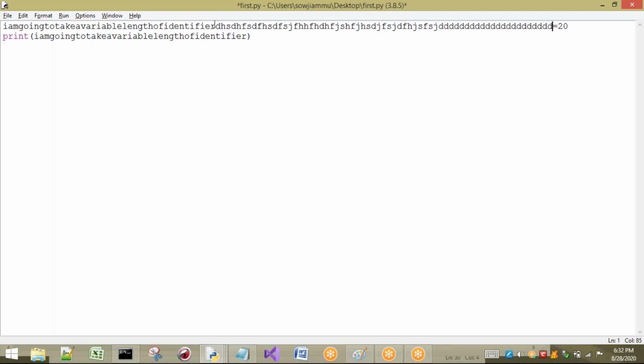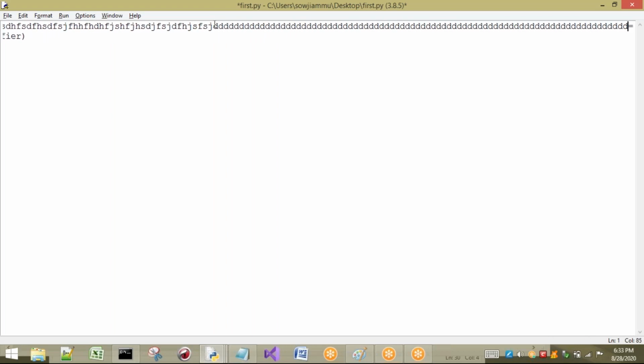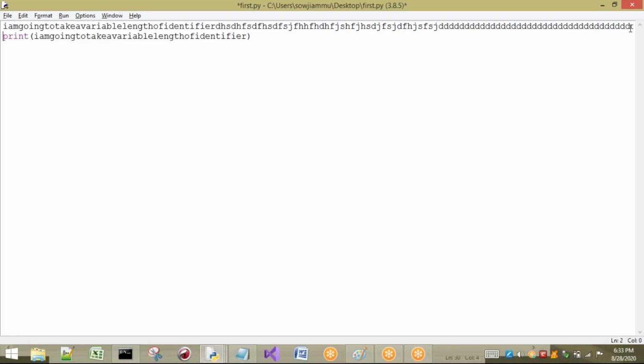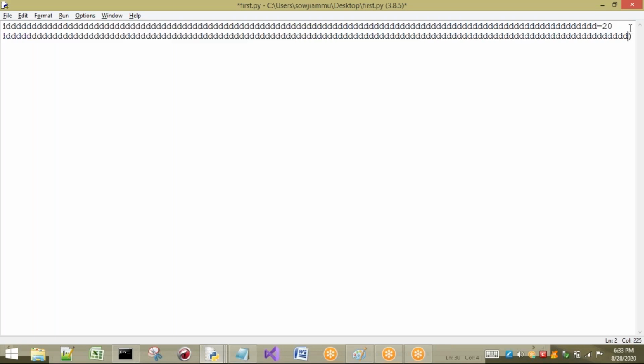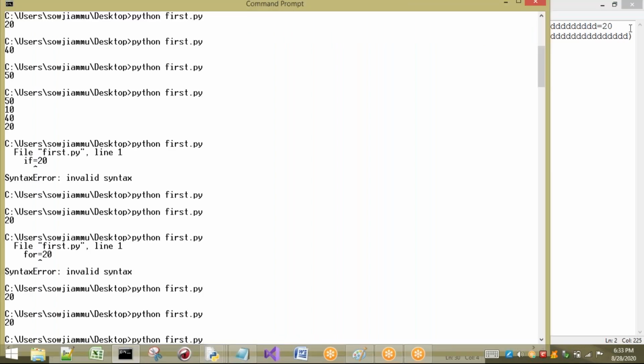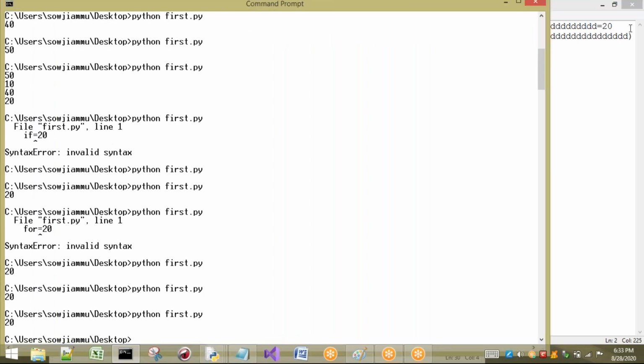So I want to print. See, I'm going to print the larger one. What is the value of this larger one? 20. So I'm going to consider this one. And if you want to use that variable once again, you have to write everything. I'm just going to copy and paste this one. Control S. If you execute this one, you are going to get the output, no problem.